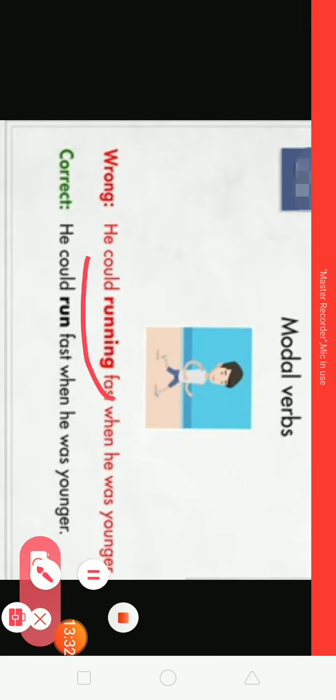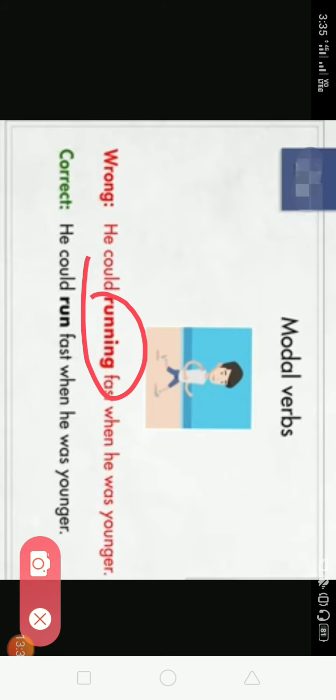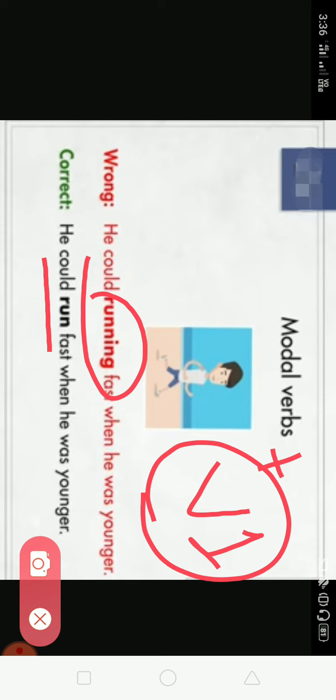Now in this sentence, "He could running fast when he was younger," the mistake is running; we should use run. "He could run fast when he was young." Modals always take the first form with them. Whenever you see a modal, always select the first form with that.